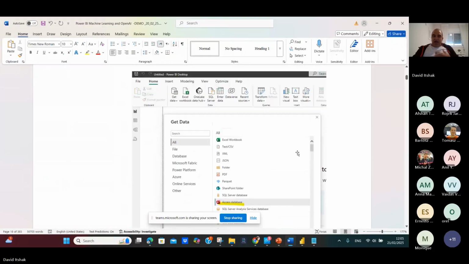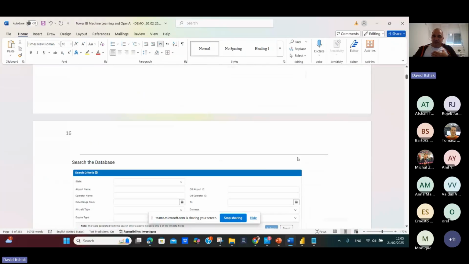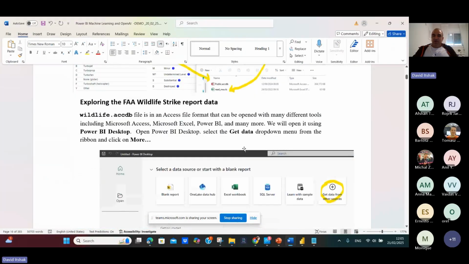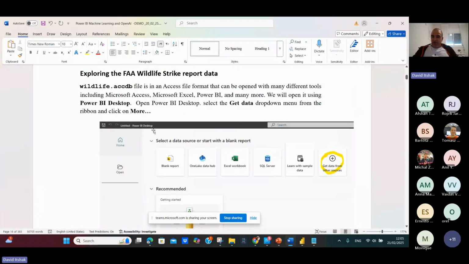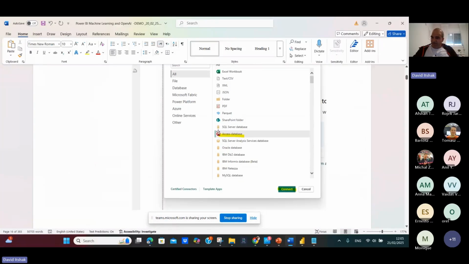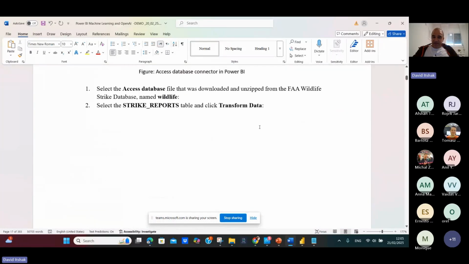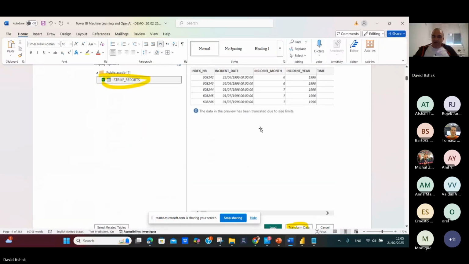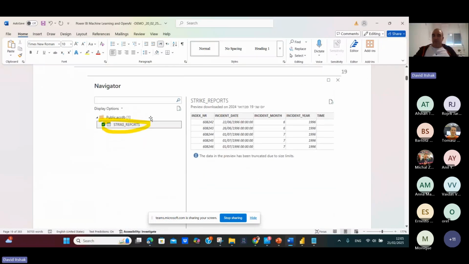So after I download this, you can see it here. You will upload from import data in Power BI the Access file. You can see it here. We're not doing it because we don't have too much time. And then I will upload the strike reports. Strike reports is an Excel file which describes the fields in the Access files. You can see it here.